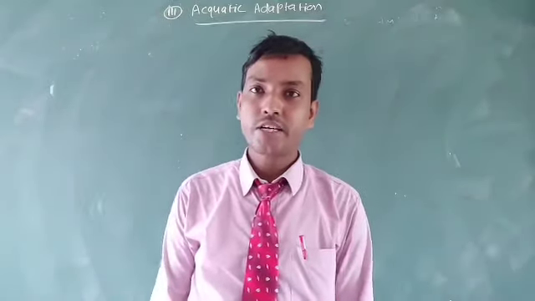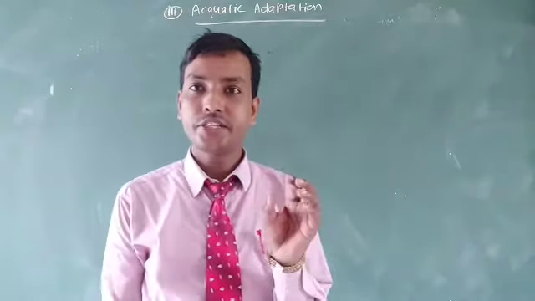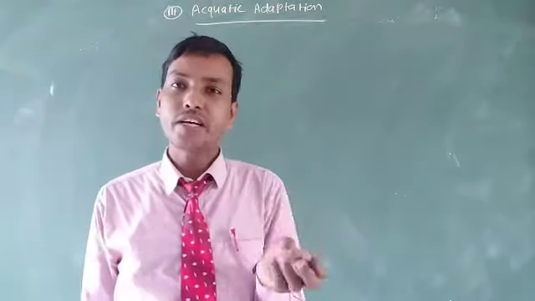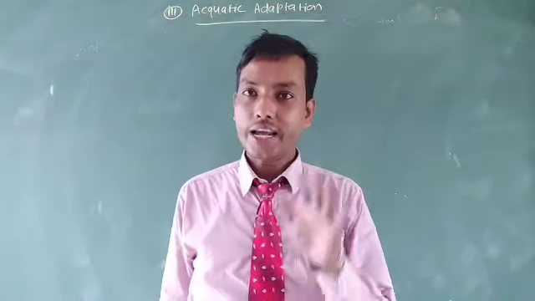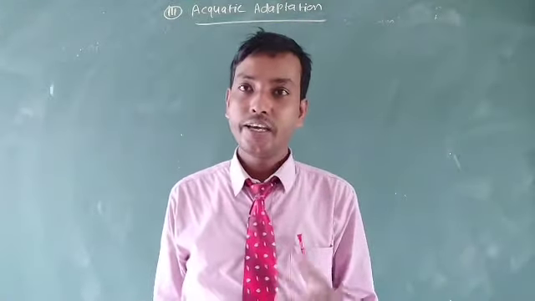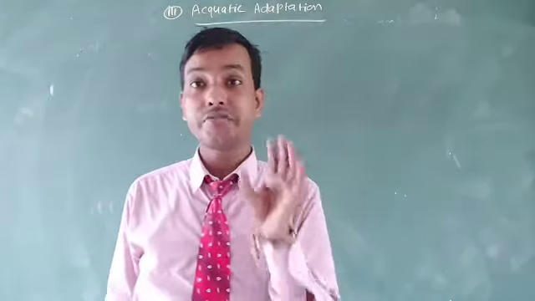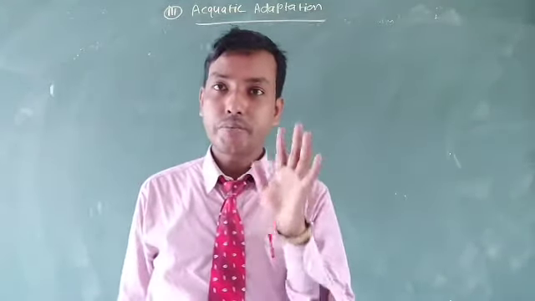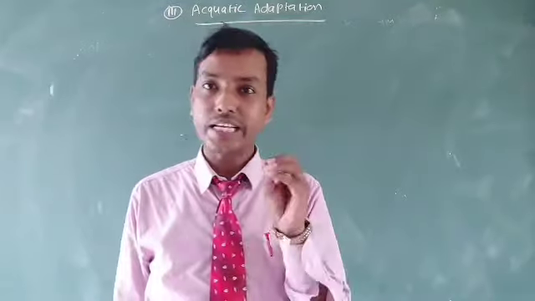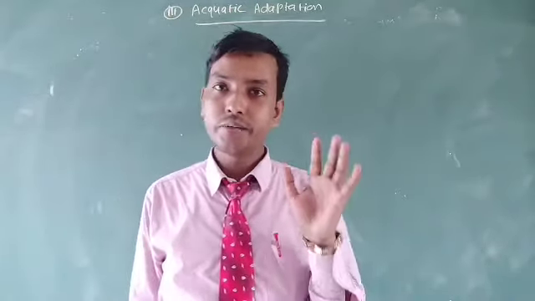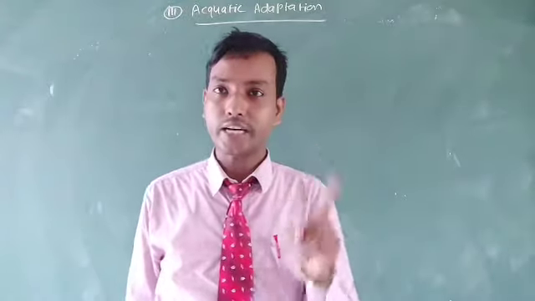In the previous video lecture you learned about adaptation in plants as well as animals in different climatic habitats, in low temperature areas and high temperature areas. In low temperature areas you learned the different rules: Bergmann's rule, Allen's rule, Rensch's rule, Jordan's rule. It is very important to learn and clear your concept regarding these rules.